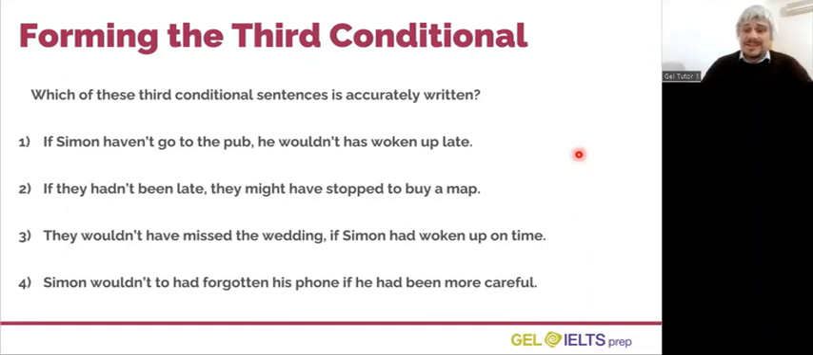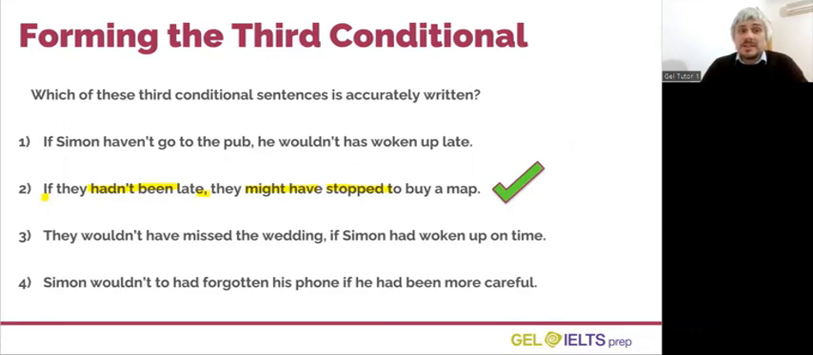The accurate sentence here is sentence number 2. Sentence number 2 uses the past perfect in the if clause, and it uses might plus have plus stopped, past participle stopped, in the result clause. It also uses a comma because the if clause comes first in this sentence.